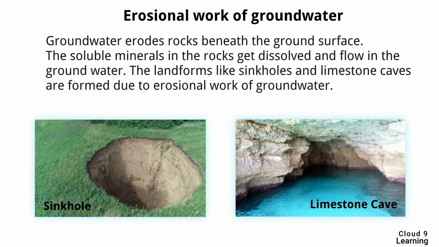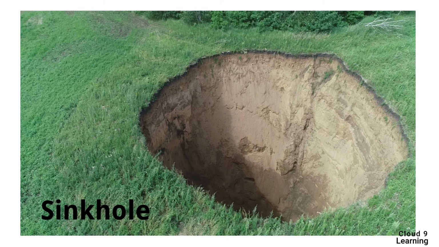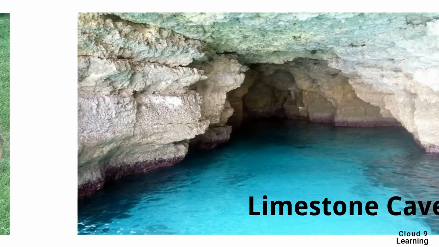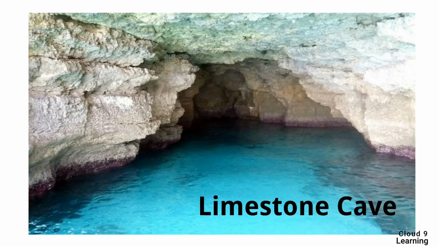The first picture is of a sinkhole. A sinkhole is a landform produced mainly in limestone regions due to erosion. It is mostly formed in the rocks which contain limestone. The second picture is of a limestone cave. They are formed by the dissolution of limestone. Rainwater picks up carbon dioxide from the air as it percolates through the soil. This slowly dissolves out the limestone, leading to fractures, and some of them become enlarged enough to form caves.